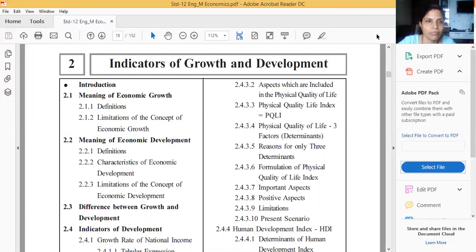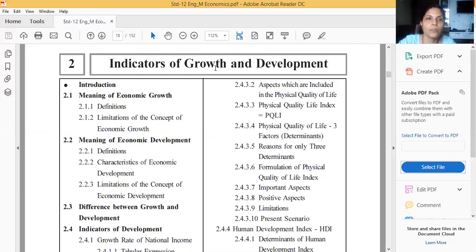Okay, so it's new, but some introductions you have completed in your 10th standard. In your 10th standard, you have completed the meaning of economic development and economic growth. But in this year, you will learn in detail about both. Some students, or some lay people also, think economic growth and economic development are the same. But actually, these are not the same. There are many differences between the two. What type of difference these have, we will discuss in detail after this introduction, or maybe in the next lecture I will discuss that.